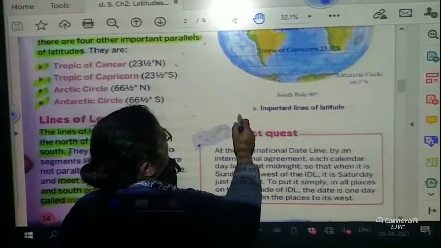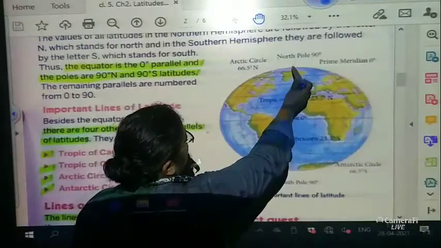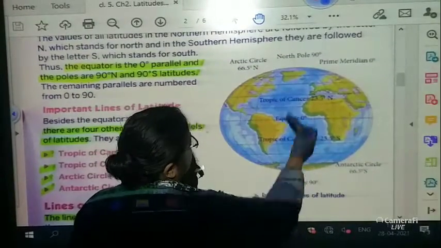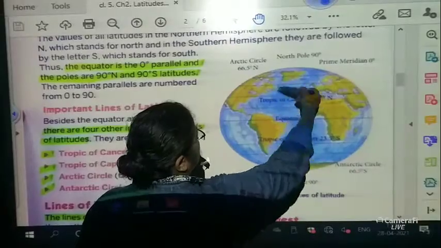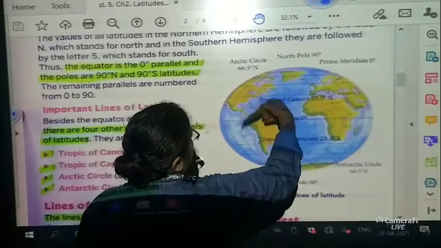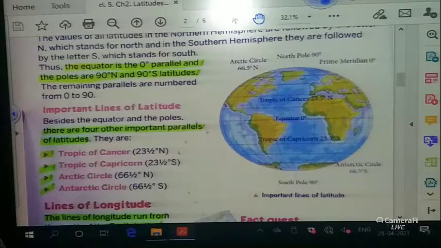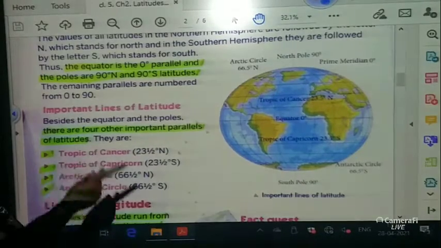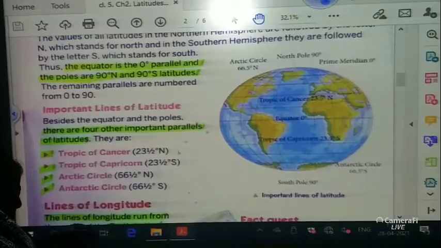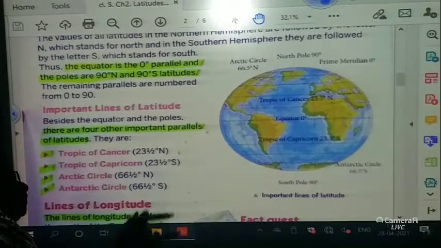As you see over here, from here to here, it's an arc shape. You must have seen a plastic ball. The children who have plastic balls, they have a variety of colors in it, rainbow colors. So it looks like that.